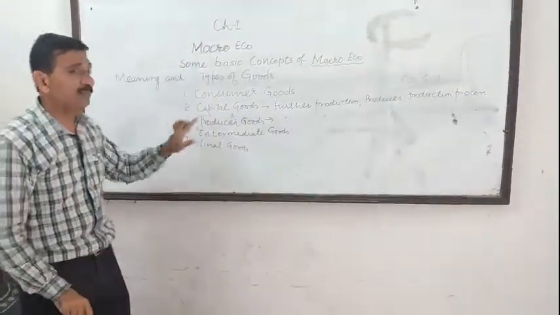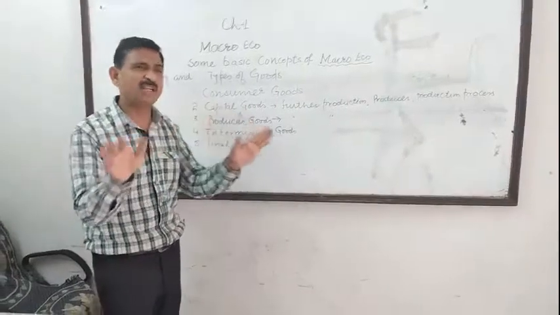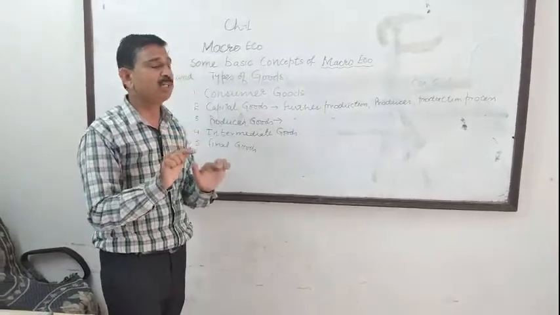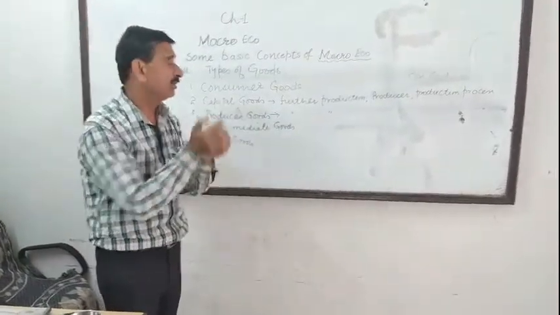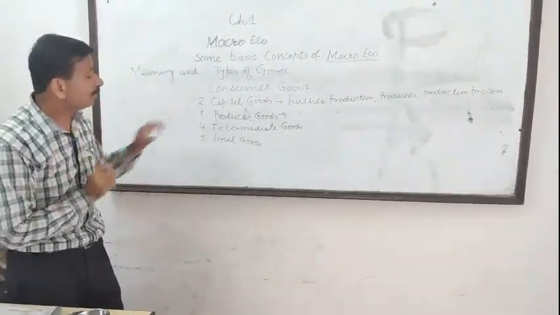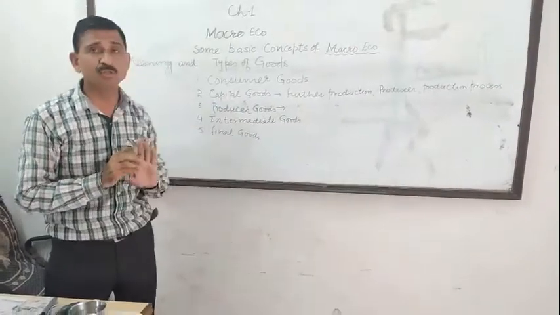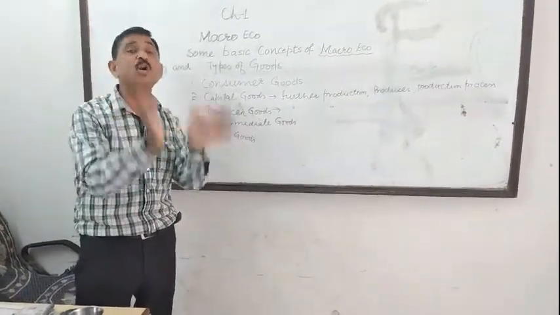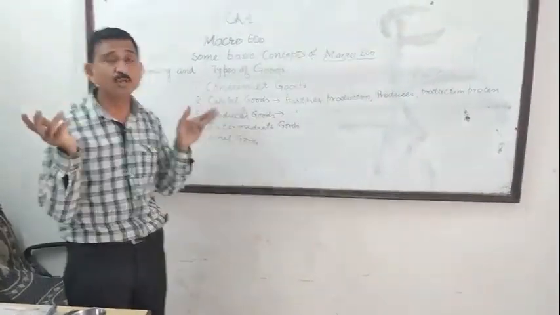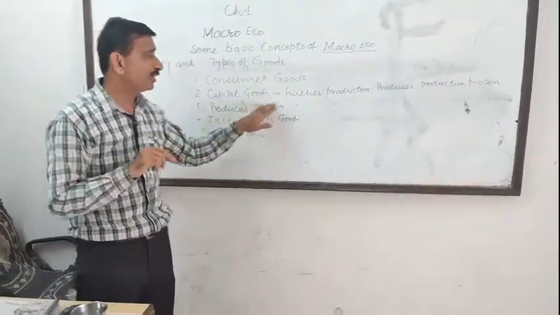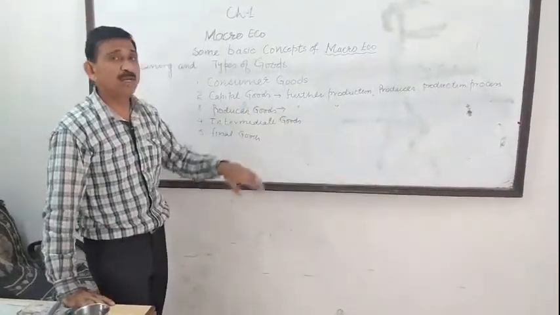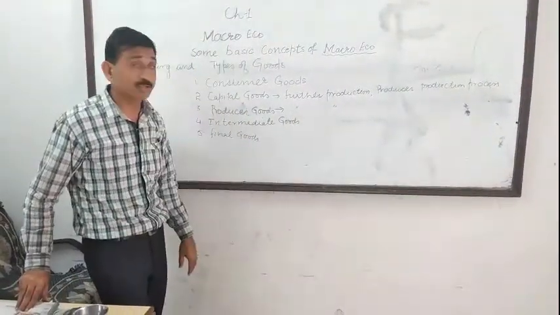Simply listen. Capital goods and producer goods are basically two different concepts. Producer goods are also used by a producer for further production. Capital goods are also used by a producer for further production. But the basic difference is that producer goods are basically raw material, non-durable in nature, and cannot be stored for a long period of time, whereas capital goods are fixed assets of the producer, which are used by a producer for a long period of time in the further production of other goods.